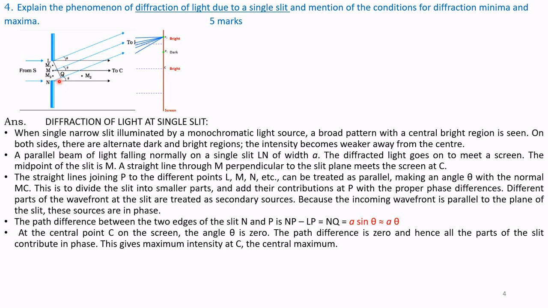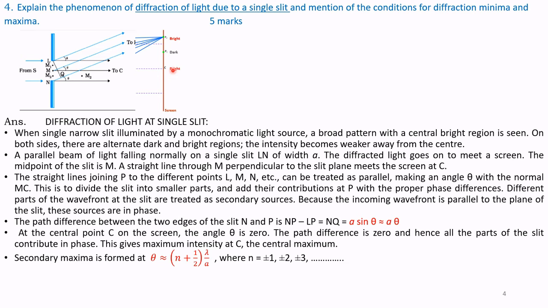Therefore, at the central point C on the screen, the angle theta is 0. The path difference is also 0, and hence all the parts of the slit contribute in phase. This gives a maximum intensity at C, that is the central maximum.